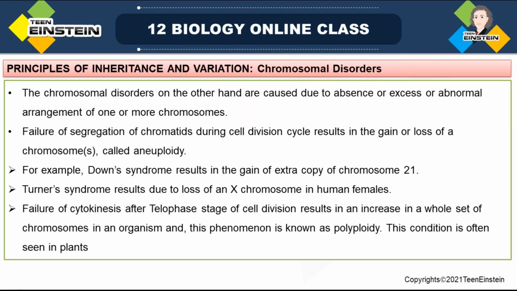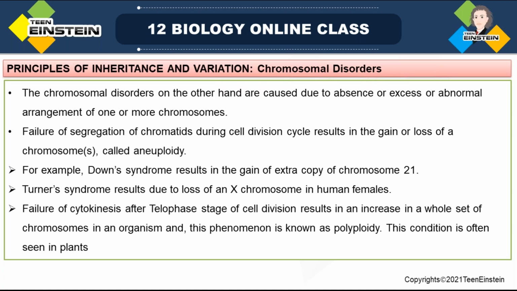After all the cell division steps finish, the final step is cytoplasmic division, where the cytoplasm should divide and the daughter cells should separate, right? But after telophase, the cytoplasm is not getting divided. That means there is an extra whole set of chromosomes in the organism. That is called polyploidy.